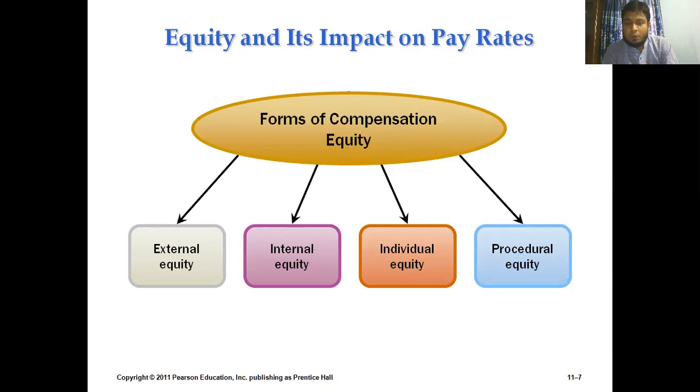Our third focus is individual equity. Now, what does it actually mean? Individual equity means that while we develop the compensation package for our employees, we always need to ensure that people in the same department are not frustrated about getting lower payment compared to another person.